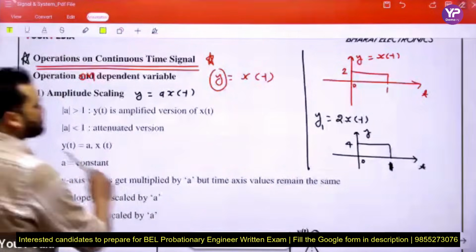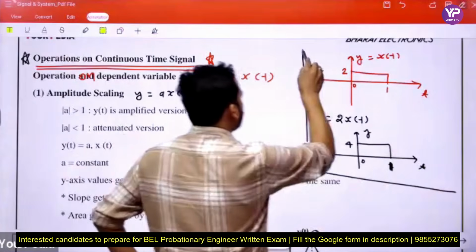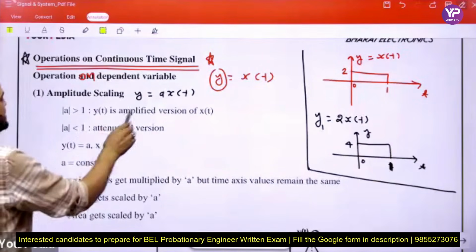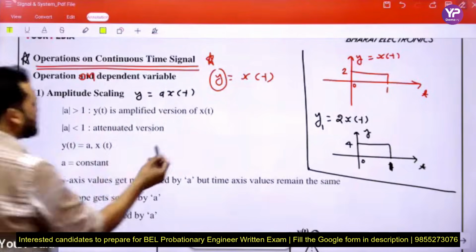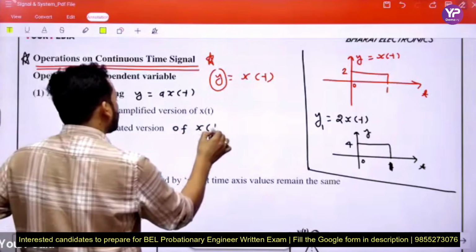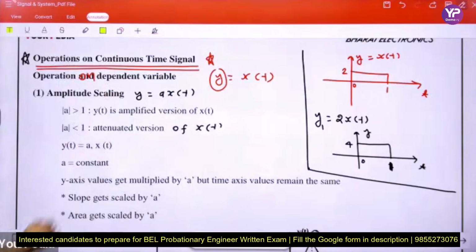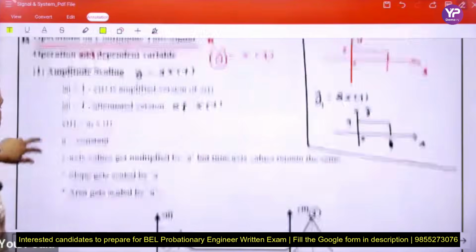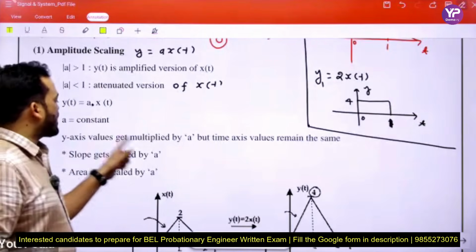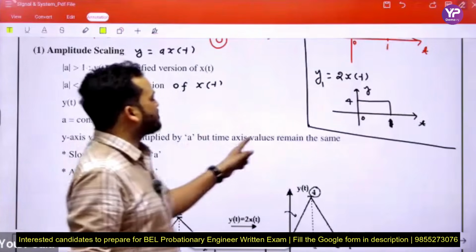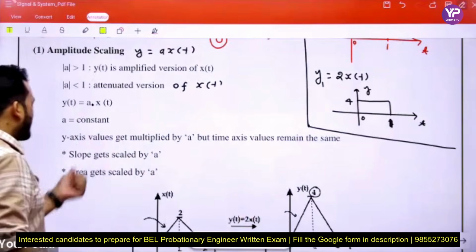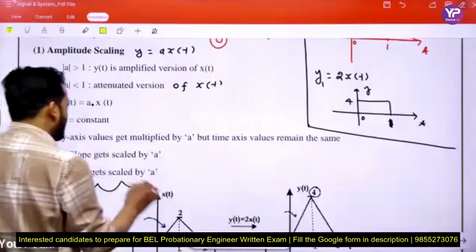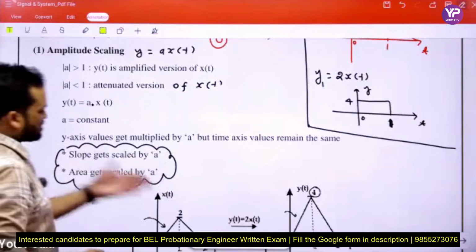If mod a is greater than 1, then yt is an amplified version of xt. Next, if mod a is less than 1, it is an attenuated version of xt. Okay beta, yt equal to a times xt, this is the multiplication, where a is any constant. See, this is the key point: the y-axis values get multiplied by a, but the time axis values remain the same. The slope gets scaled by a, the area gets scaled by a. This will be cleared by me in the next slide.